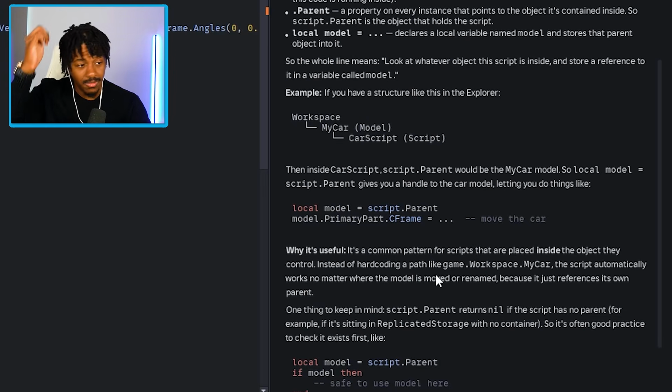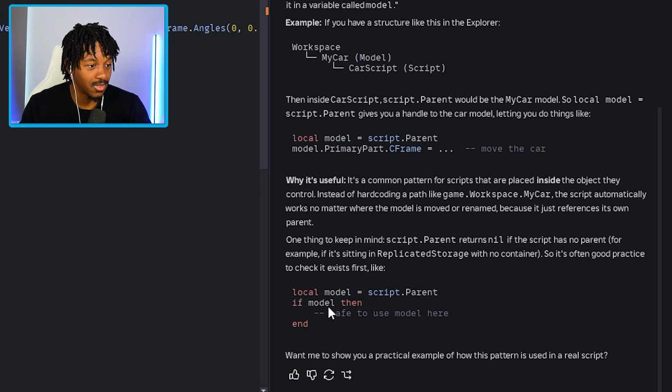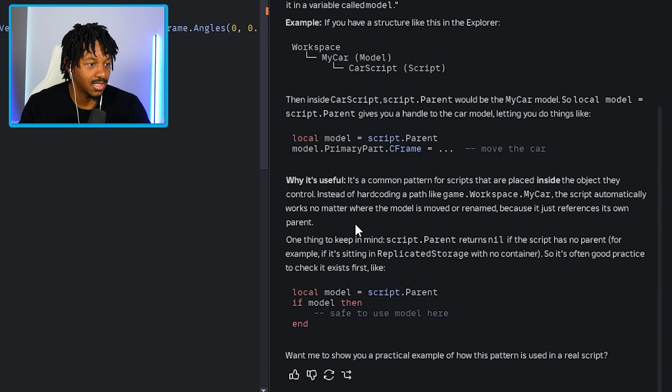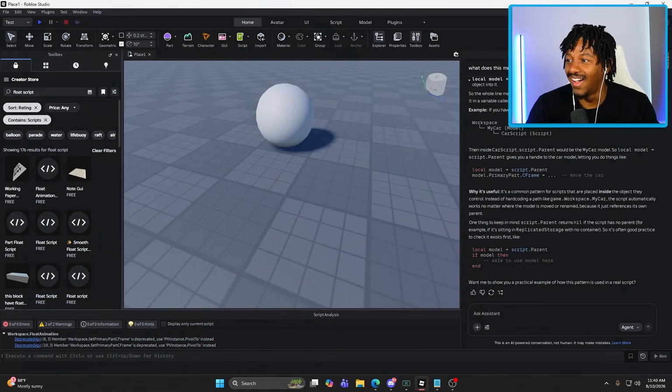Bro, I'm damn near just reading at this point because I don't even know what I'm learning from this. But I'm actually learning a decent part. Like this part, I actually learned, so that's good. This part I don't even understand. All right, let's just see ball float.